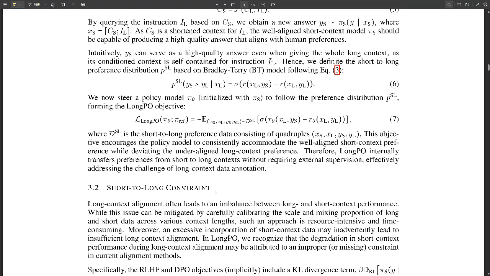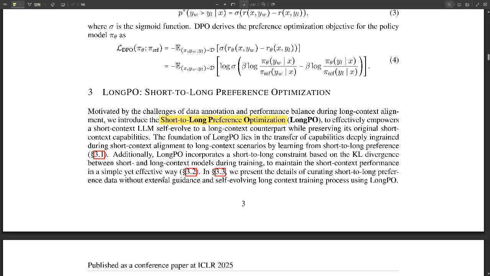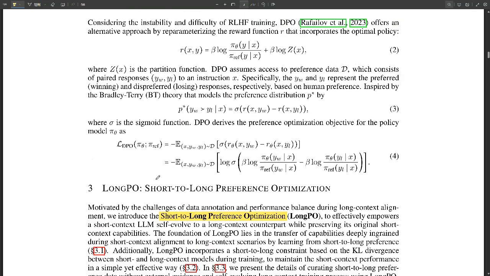Yeah, definitely. So what's the most interesting thing? How clever LongPO is. It really is. It shows creativity in this field.